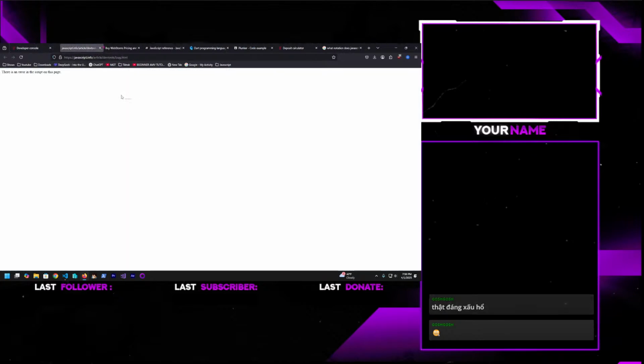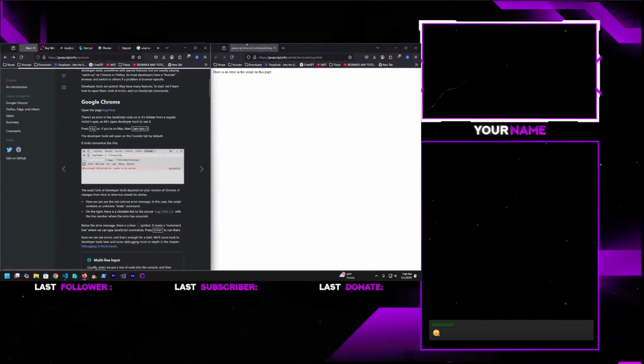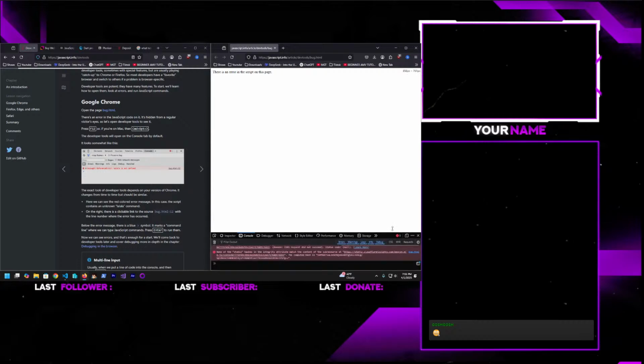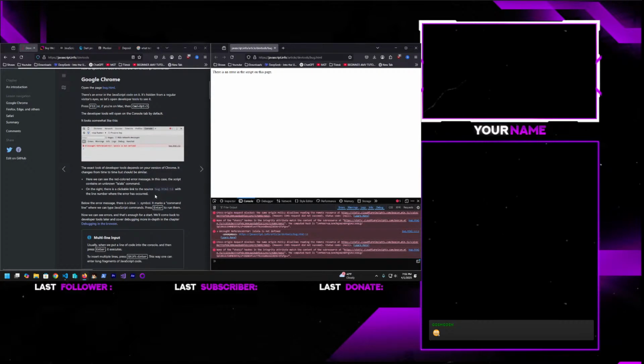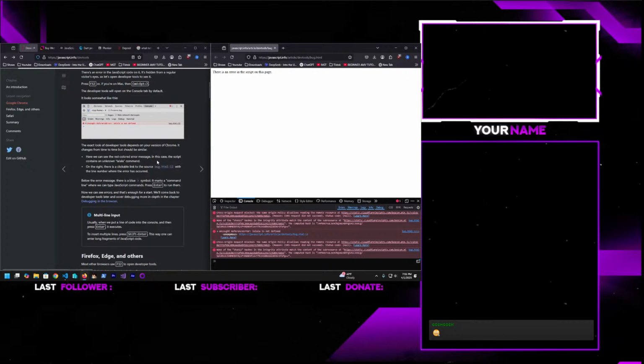We will do that. The exact look of developer tools depends on your version of Chrome. It changes from time to time, but it should be similar. Here we can see the red colored error message. In this case, the script contains an unknown.